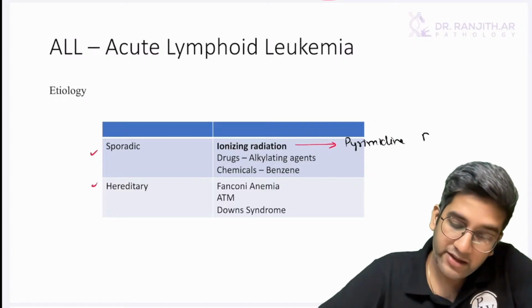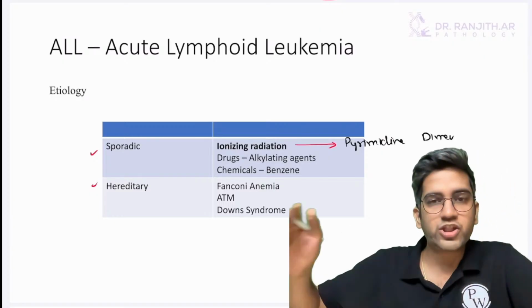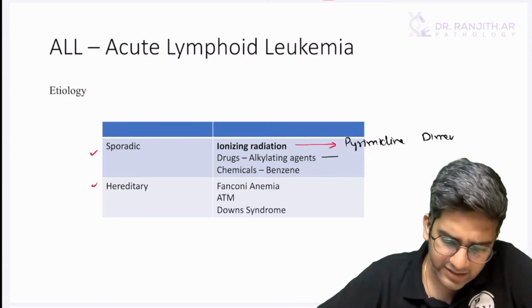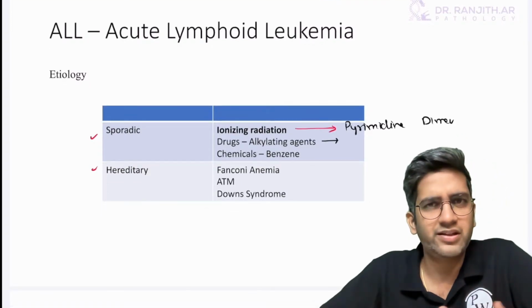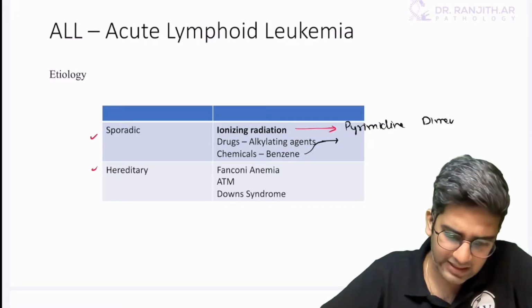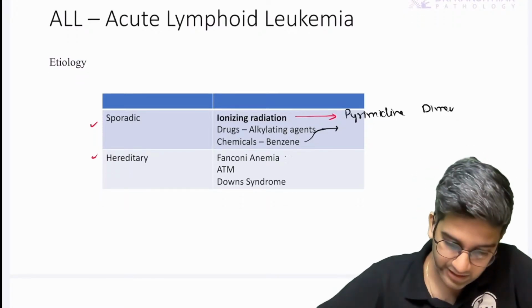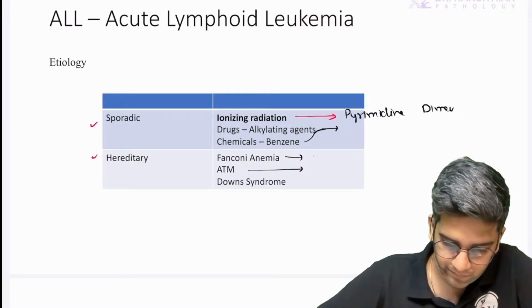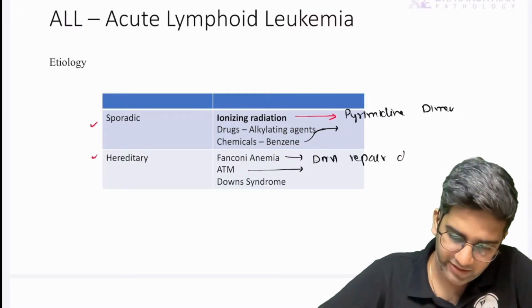You know that? In a pathogenesis, you can write this: it causes pyrimidine dimers, it predisposes to mutation. You know how alkylating agents cause cancer, right? Same way, they are carcinogenic by default. Benzene, they are carcinogenic by default, right? Fanconi anemia, ataxia telangiectasia, right? These are all DNA repair defects.